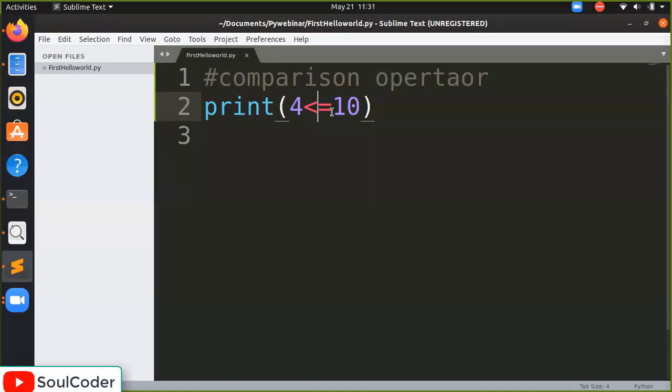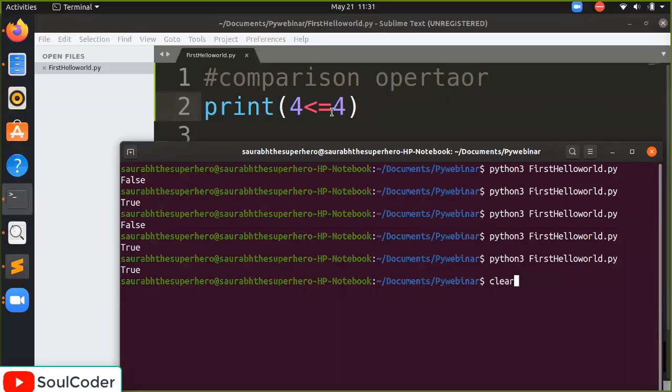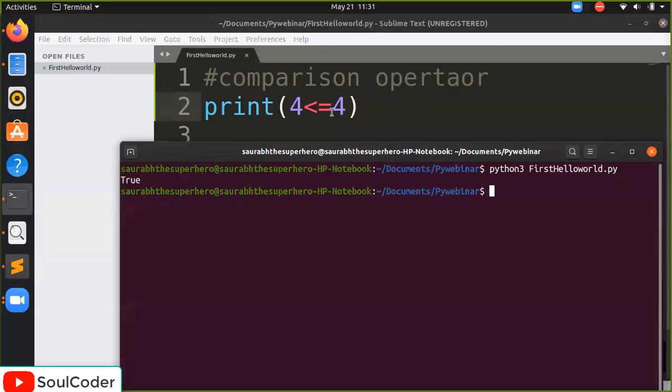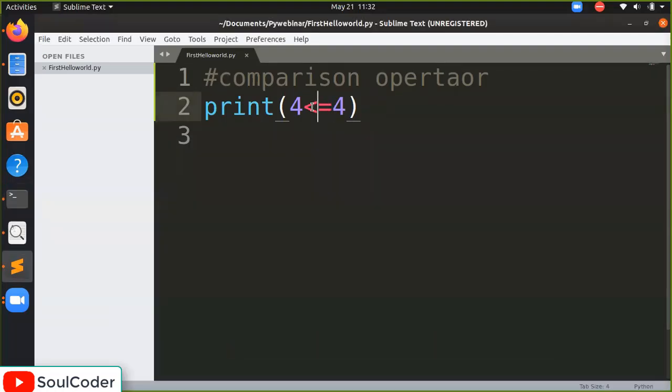Now I'm going to change it to 4. Why is it true? 4 less than or equal to 4 means any number below 4 is acceptable as true, and the number equal to 4 is also acceptable because we have written equal to there. The same goes for the greater than parameter.